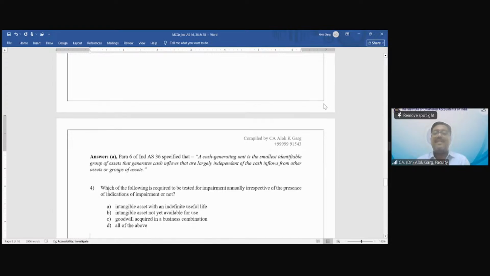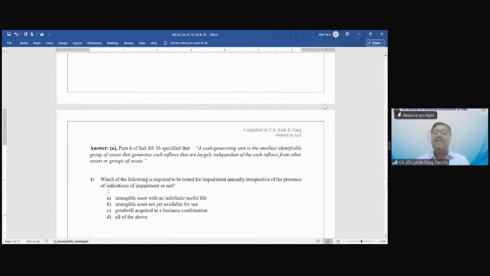Which of the following is required to be tested for impairment annually, irrespective of the presence of indication of impairment or not? All of the above. D. In 3 intangible assets, I told you these are the exception. Intangible asset with indefinite useful life, and I have also explained during Ind AS 38 that intangible asset with indefinite useful life is subject to impairment.